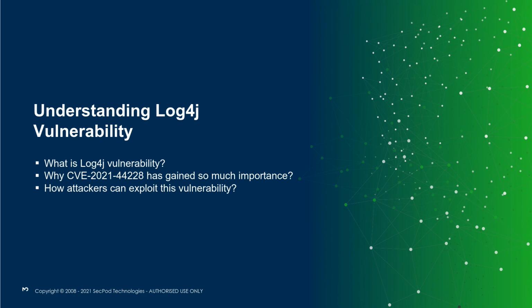The vulnerability exists in Apache Log4j. It's due to the way the Log4j library handles and processes log messages. The vulnerability exists in the logging mechanism itself.